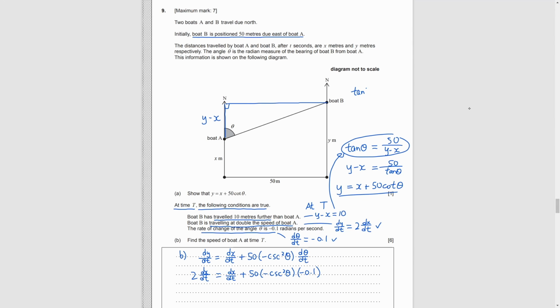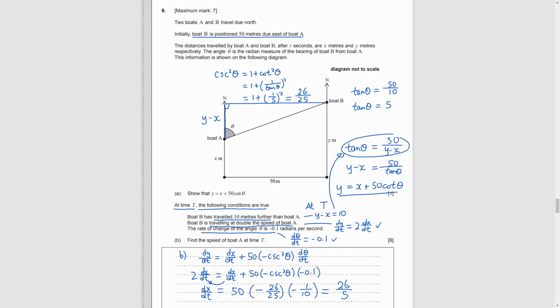Calculate the value of tangent theta first, and then by the identity secant squared equals 1 plus cotangent squared, we get secant squared equals 26 over 25. Put it back into our equation, and then make dx over dt the subject. We get 26 over 5.